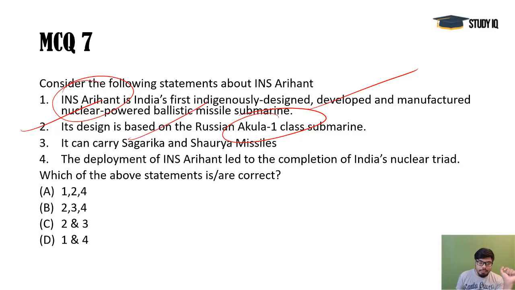And it can carry Sagarika missiles, but not Shaurya missiles, because Shaurya missiles are land-based missiles, and these are land versions of the Sagarika only. So Shaurya are not taken by this submarine. Okay. So third is wrong.